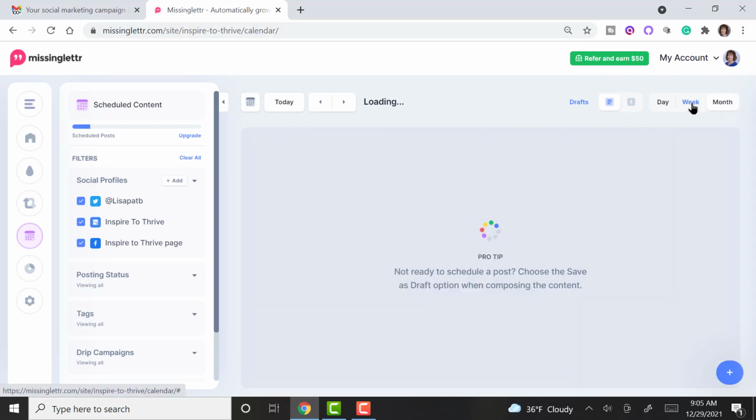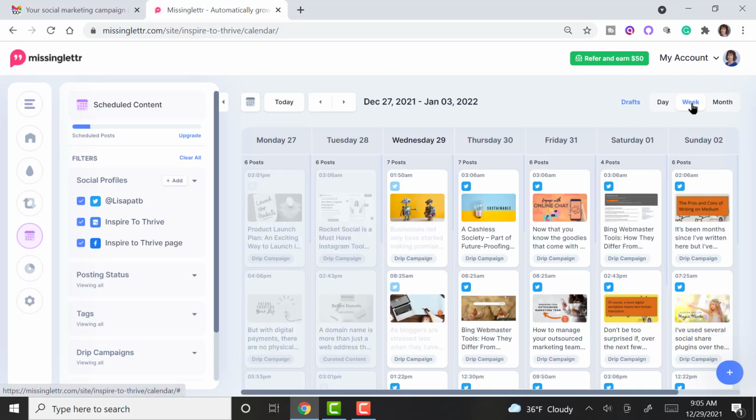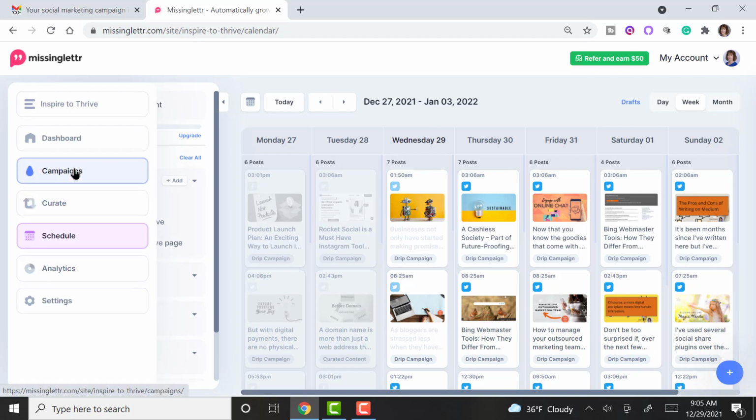If we go into a week one, I think it'll be easier. Yeah, like you can go in here, click there, and it says assign to user, delete post, or right here is the reschedule button where the edit is. So that's where you can go in and reschedule. And let's see, if I go into campaigns,